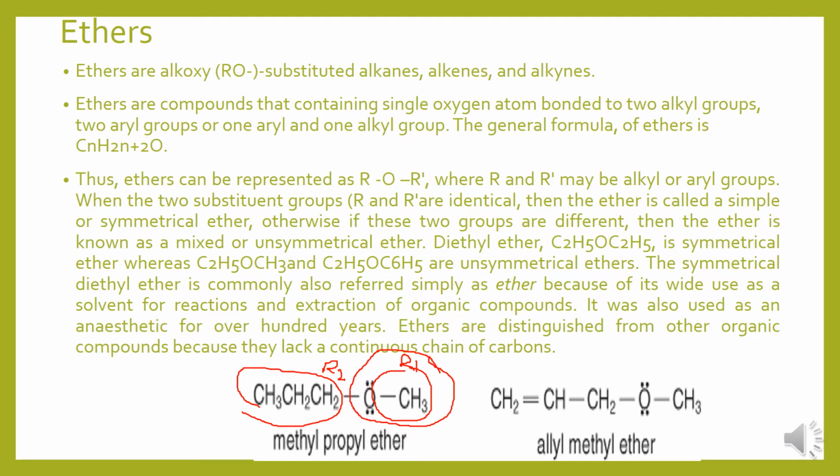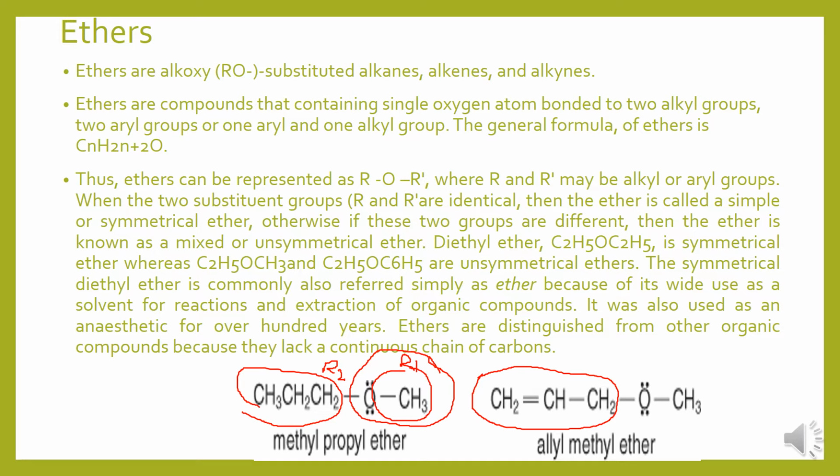Suppose your ether contains a double bond, a double bonded substitution. In such circumstances, they are said to be alkoxy substituted alkenes.